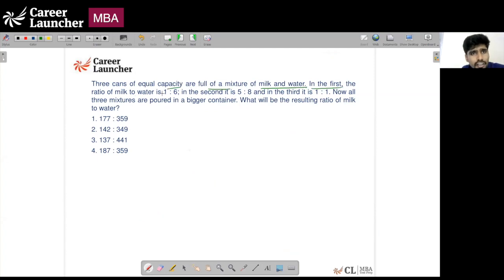In the first one, the ratio of milk and water is 1:6. 1:6 means this is 7 parts. The question is saying equal capacity, so we should bring everything to a common ground. The first container has 1:6, 7 parts. The second container, the milk and water ratio is 5:8, which is 13 parts. And the third container C has milk and water in the ratio 1:1, which is 2 parts. So 7, 13 and 2.